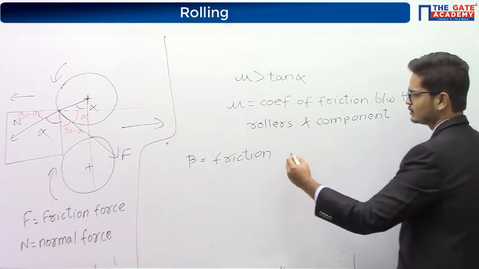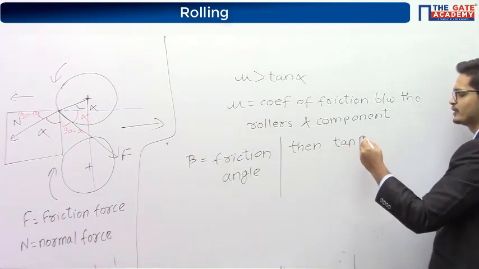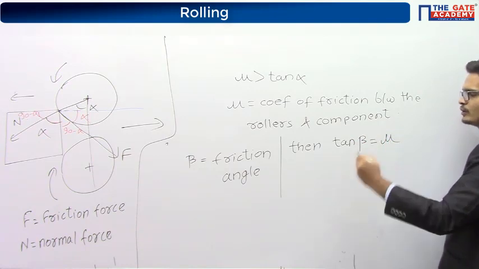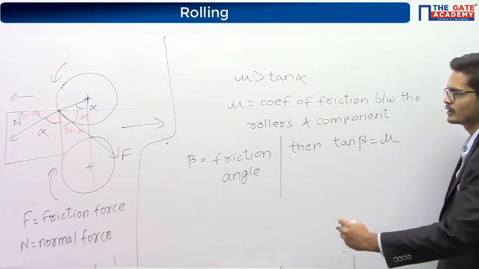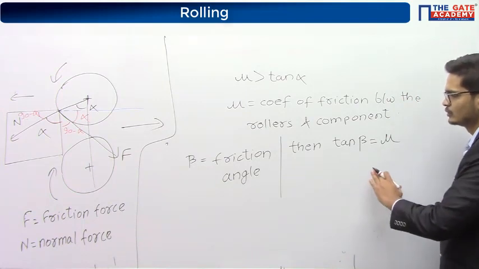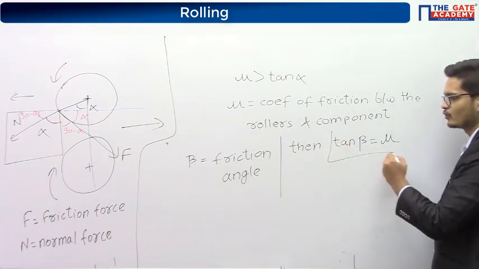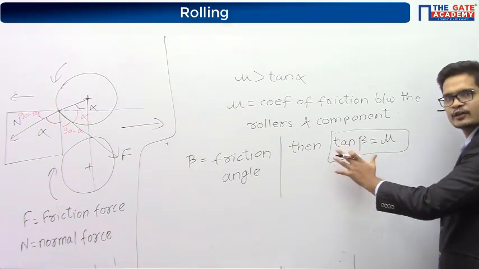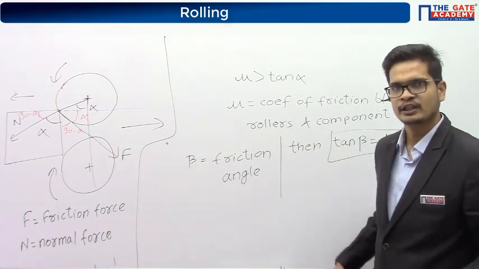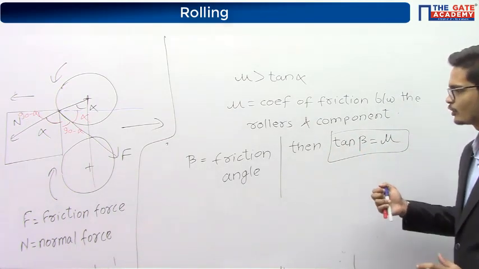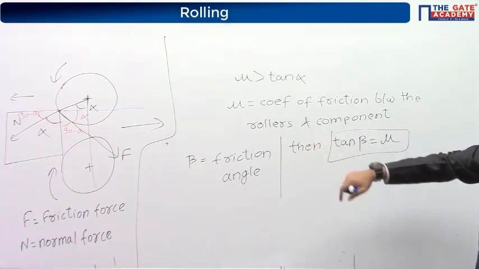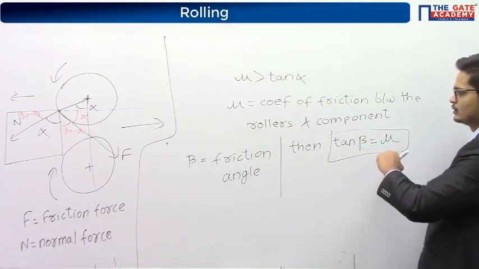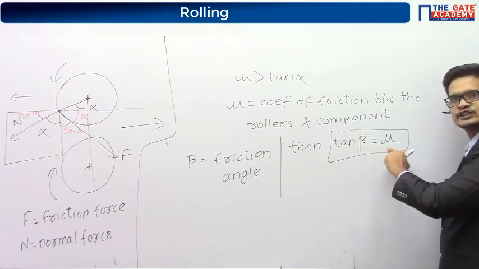Then tan of beta will be equal to mu. So this is the expression: mu is written as tan of beta, where beta is friction angle. How it is coming, why it is coming, that all is not needed. If it is needed, you can go through any mechanics book.